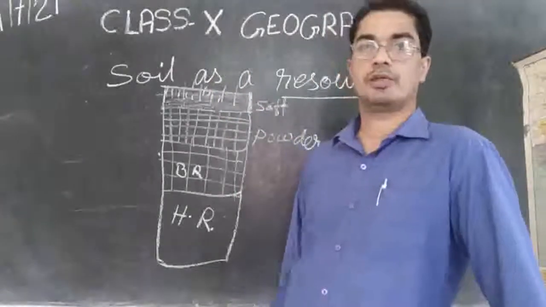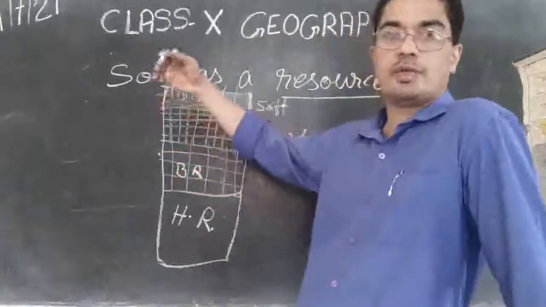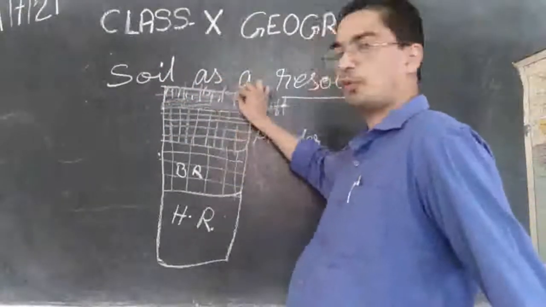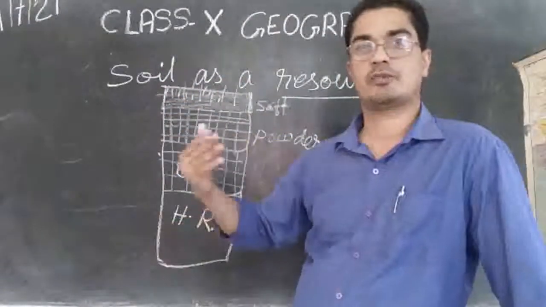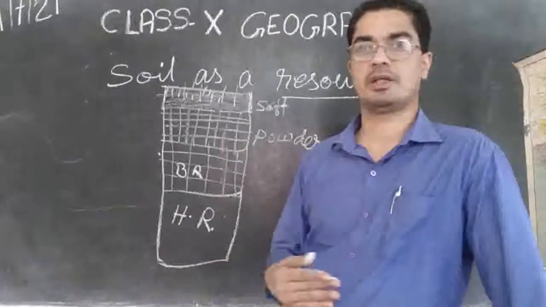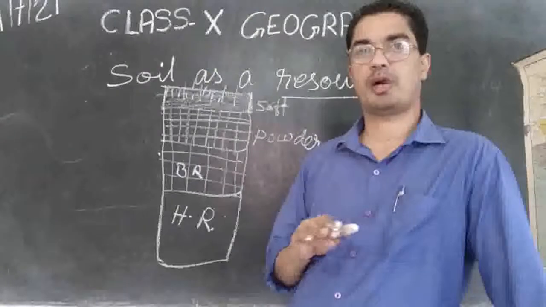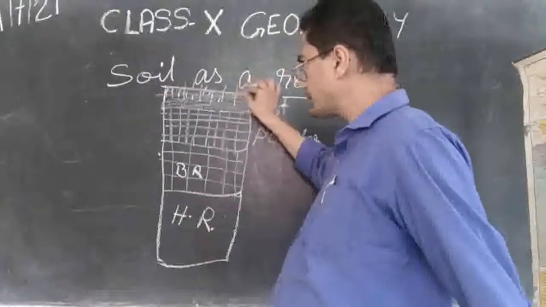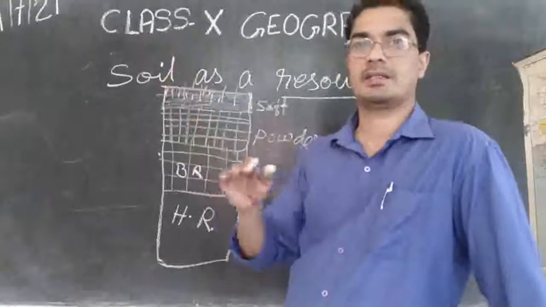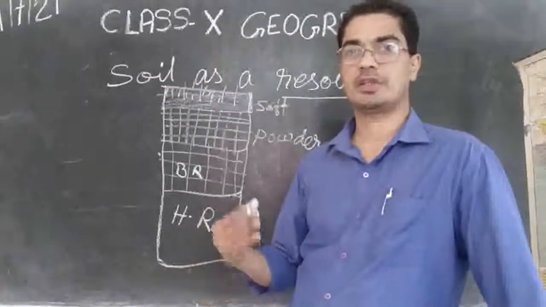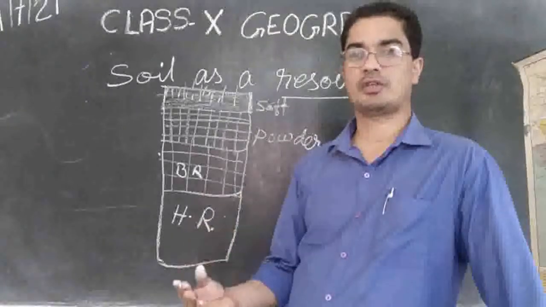Then we will see a lot of leaves falling down from these trees and settling on top of the soil, and after some time what happens to these leaves? They get dry, they get rotten, and they become part of the soil. So this top part of the soil will be black in color because of these leaves getting rotten and becoming part of the soil.